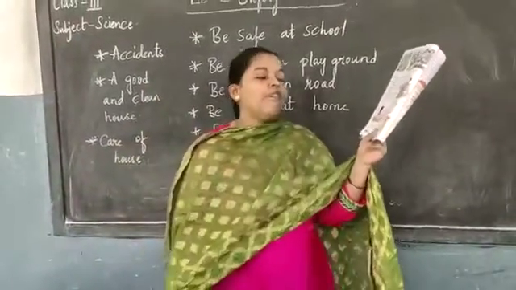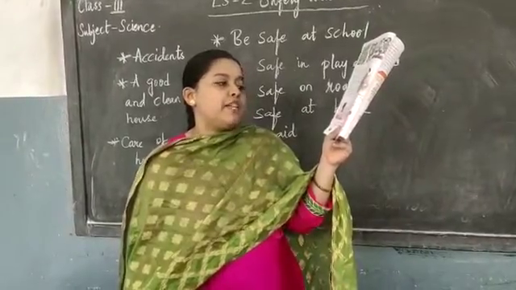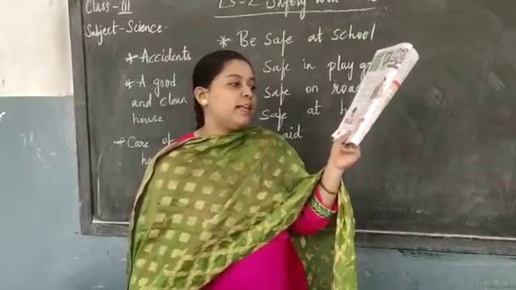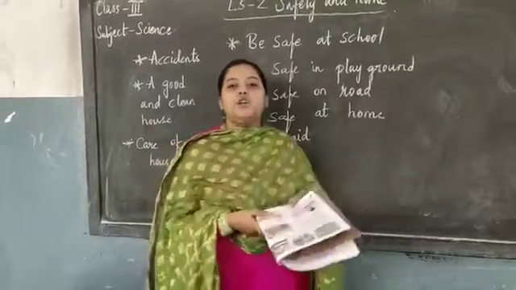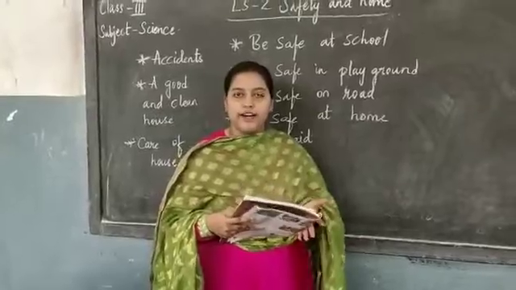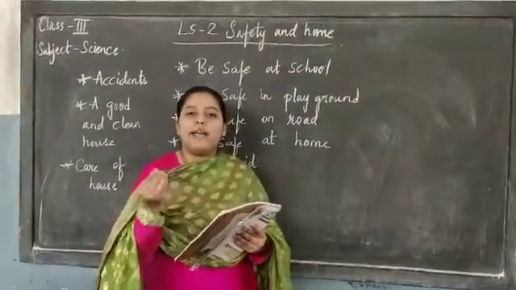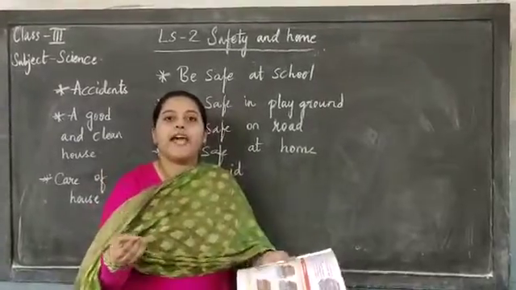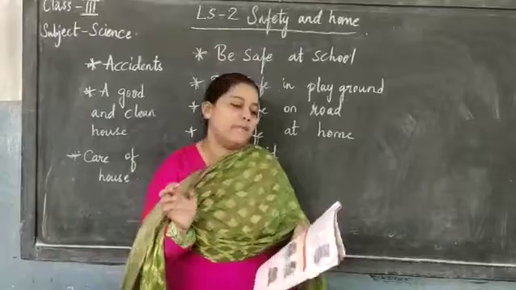And do you know, never play with plastic bags and bed sheets or pillowcases by pulling them over your head. It can be dangerous, children. And do not take any medicine without asking your parents. If suppose you got hurt or you have fever, you should not go and take medicine by yourself. No. Ask your elder, whoever is there at home, then only you must take the medicine.